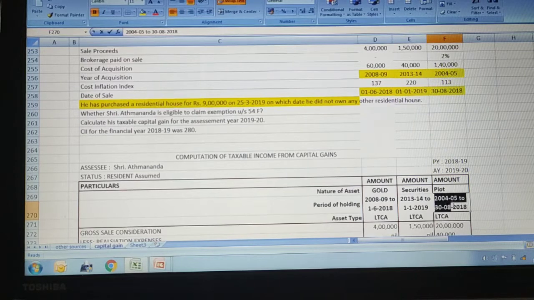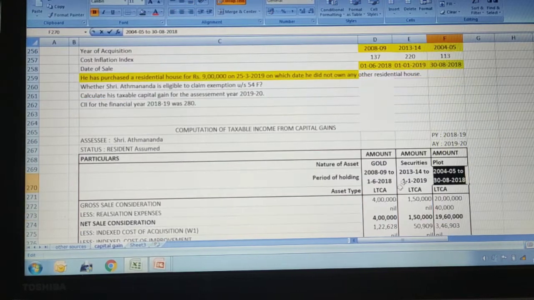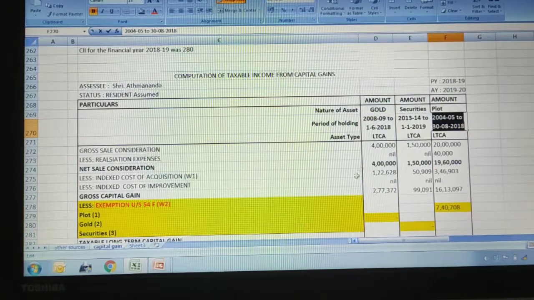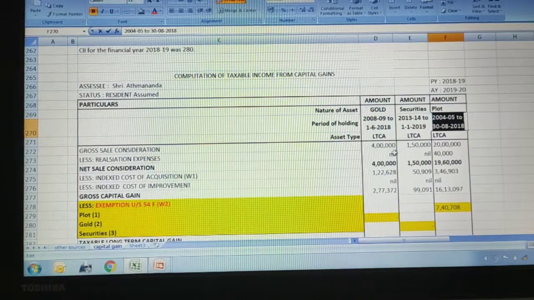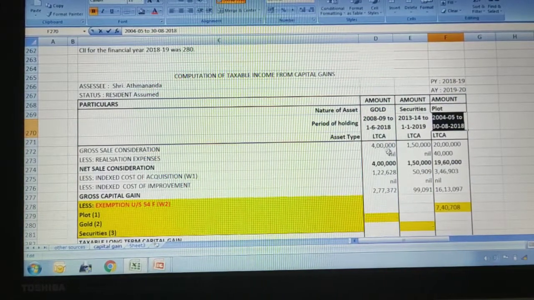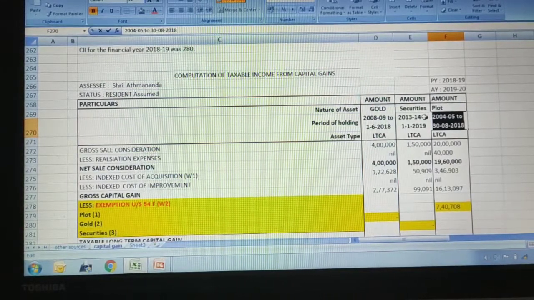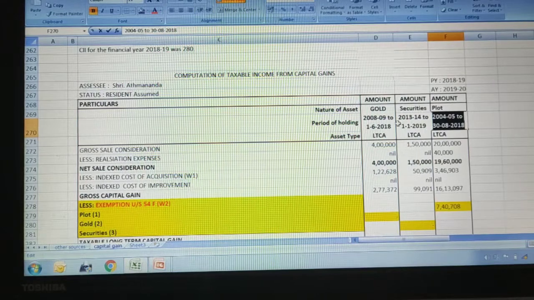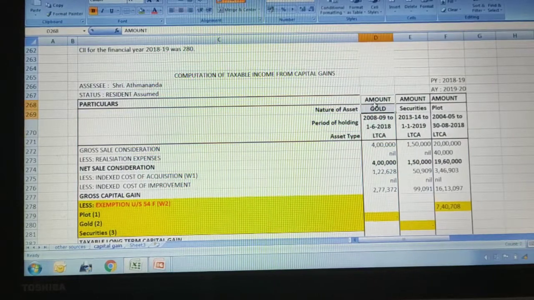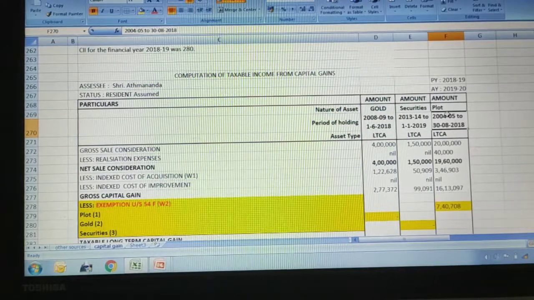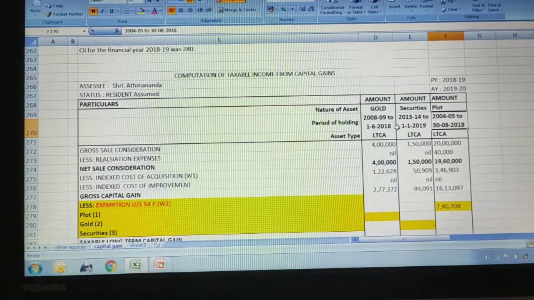Here also, purchase date to sale date I have taken. So that's the reason I have combined the assets and done the problem. You can do it separately if you get confused here. This method will save time, but I suggest you follow this combined method only when you are not having any confusion. If you get confused, then do it separately: separate format for gold, separate format for securities, separate format for plot. You can do it that way also.